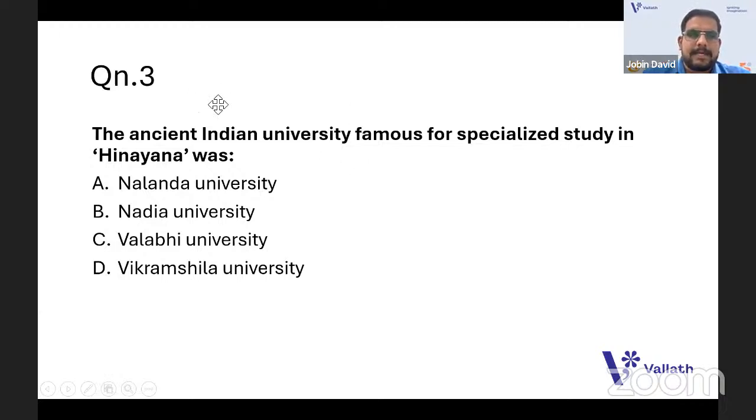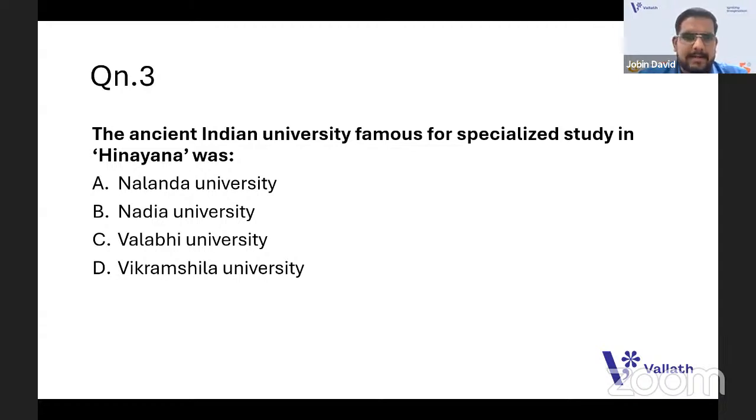The third one. The ancient Indian university famous for specialized study in Hinayana was. Okay, these ancient universities are very much important. Also, they ask about Hinayana, a word related to Buddhism. Hinayana Buddhism is a form of Buddhism where they didn't consider Buddha as a god. Only the ideals are taken. That is what Hinayana is.